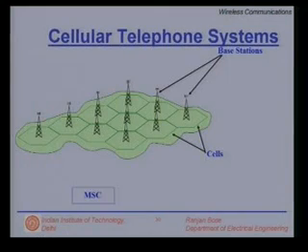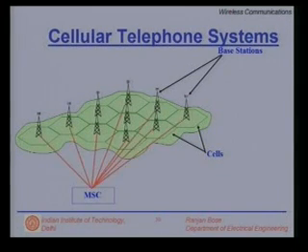So, the brain behind the cellular system lies in this MSC, or the mobile switching center. Clearly, if I have to coordinate the activities of various cells, I need to put a line to all the base stations and connect them to the mobile switching center. So, let us do that. So, every base station is actually connected to the mobile switching center.